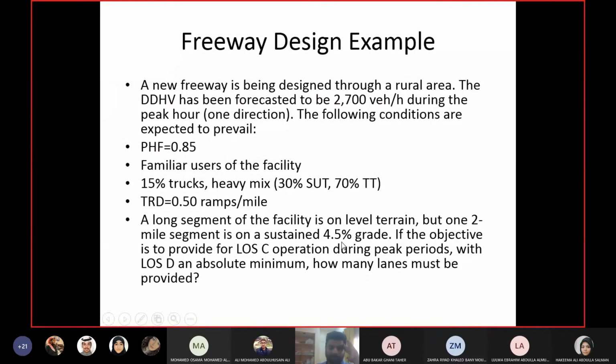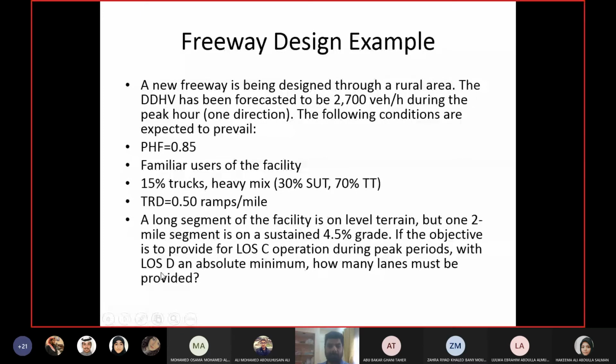We want to provide level of service C. This is our preferred value, our required value. But if for some reason we can attain level of service D, this is also acceptable. Level of service C is required, but level of service D is also acceptable. So how many lanes should we provide?